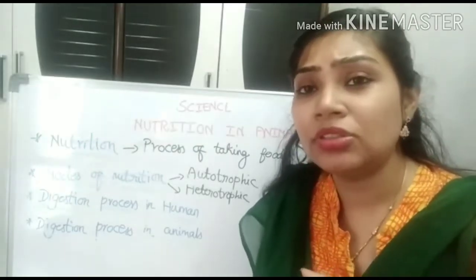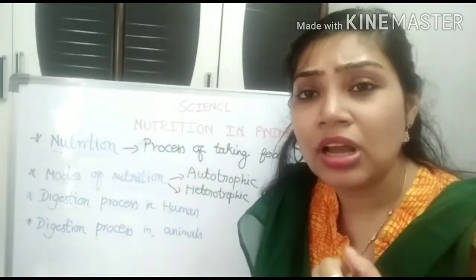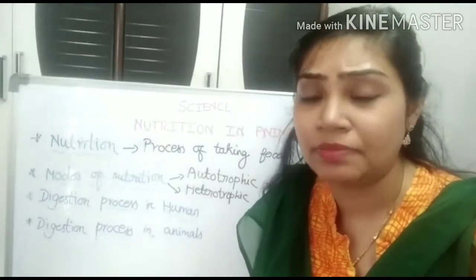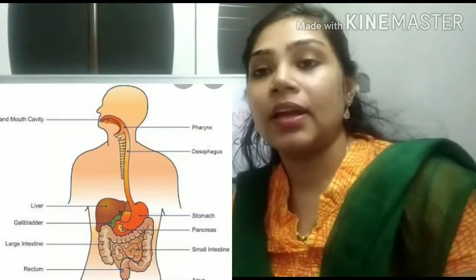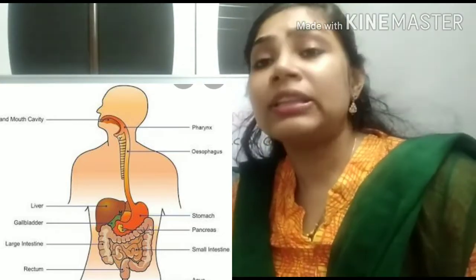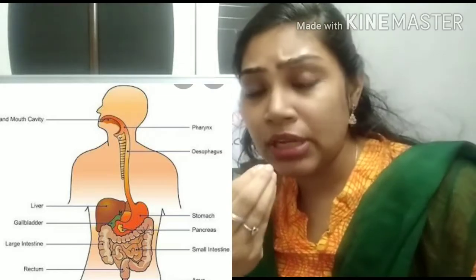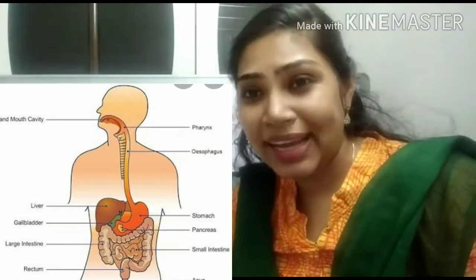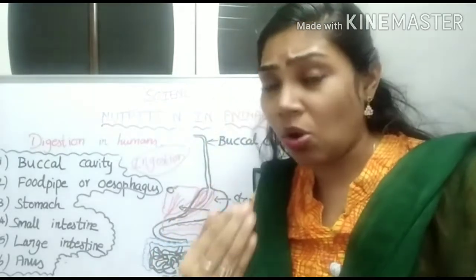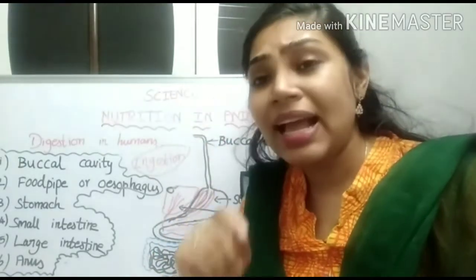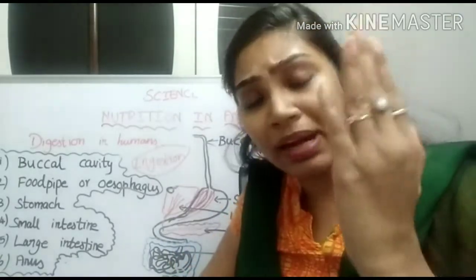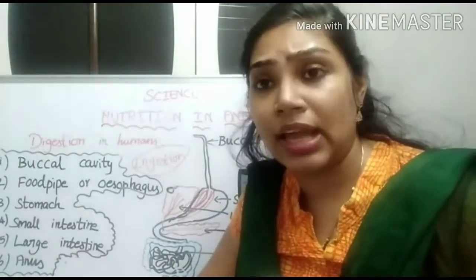In this chapter, we are going to learn how the nutrition process takes place in the human body. We take food with the help of the mouth. The process of taking food into the body is called ingestion. Now, the food travels into a long pathway called the alimentary canal. The alimentary canal starts with the buccal cavity and ends with the anus.